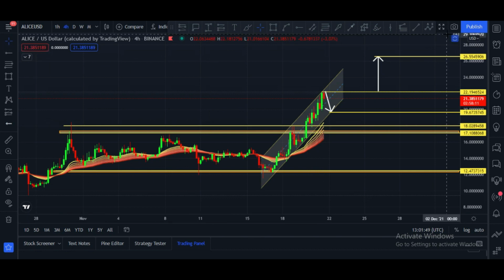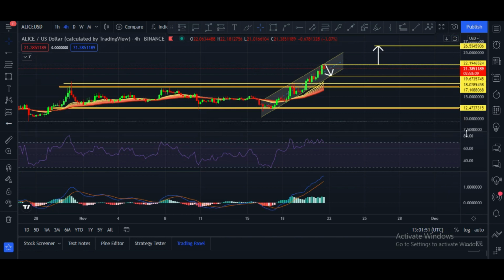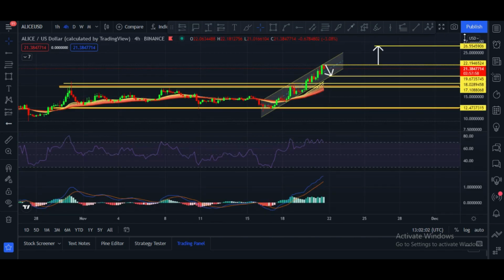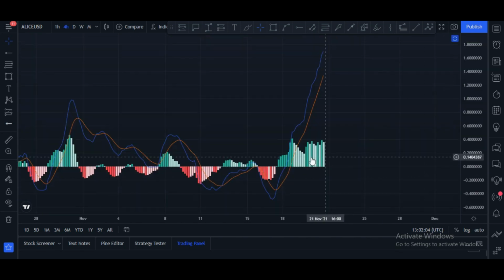And let me please show you more indicators. First of all, this indicator RSI is at 69 and it is extremely bullish, and price may go further up, but we have to wait. MACD crossover towards upside and there are very big green towers.